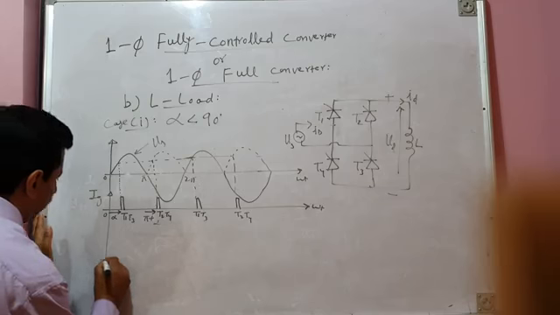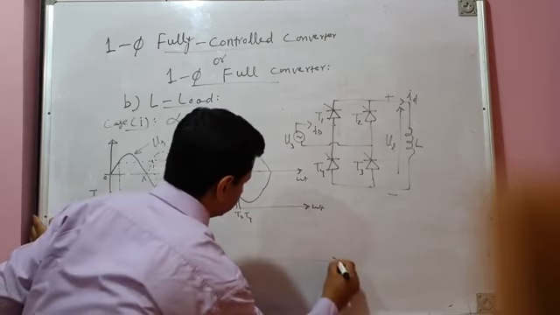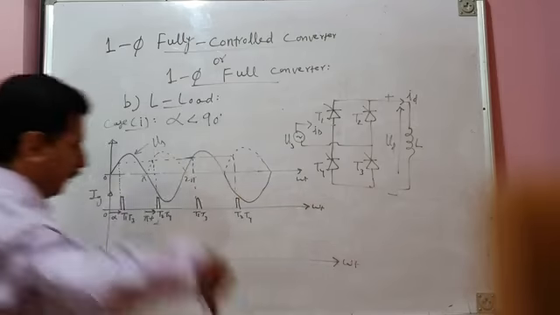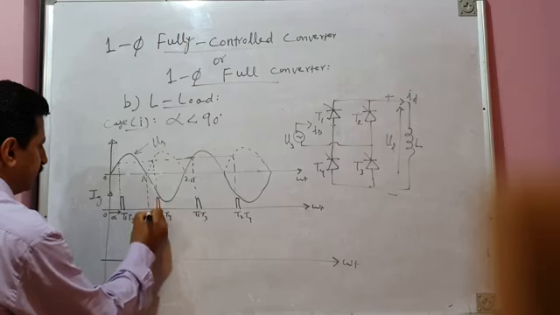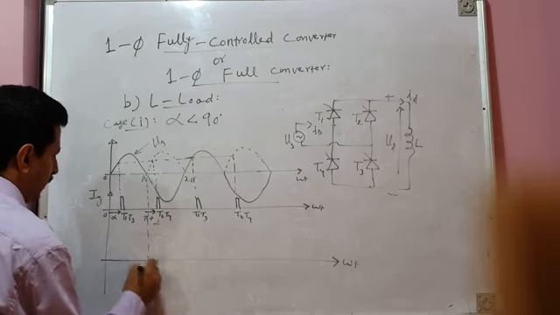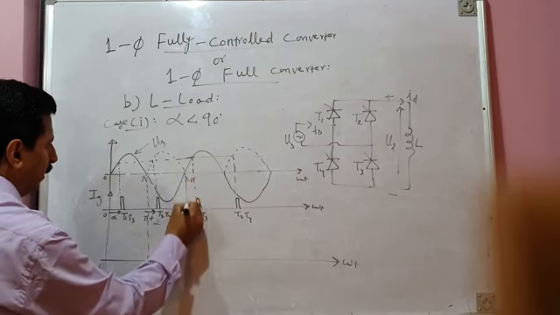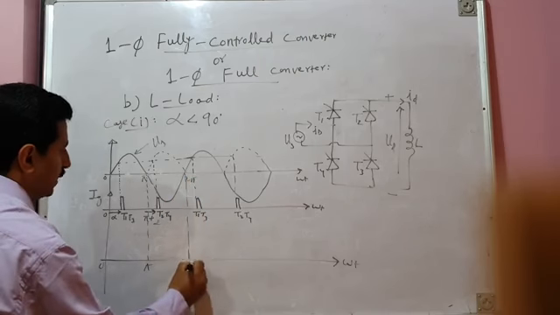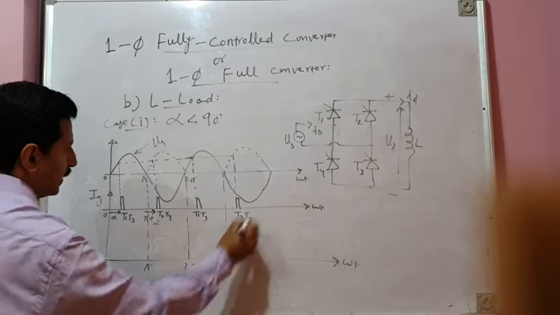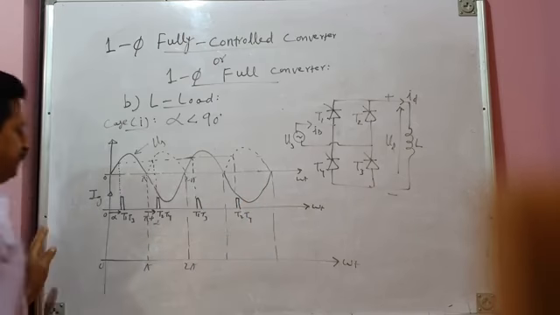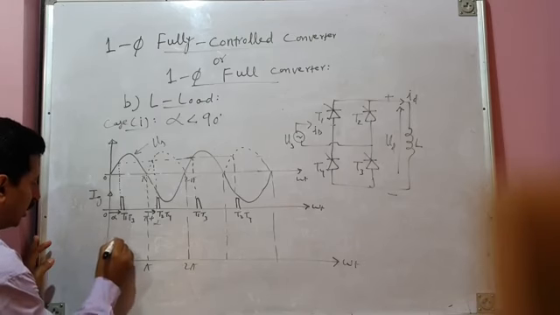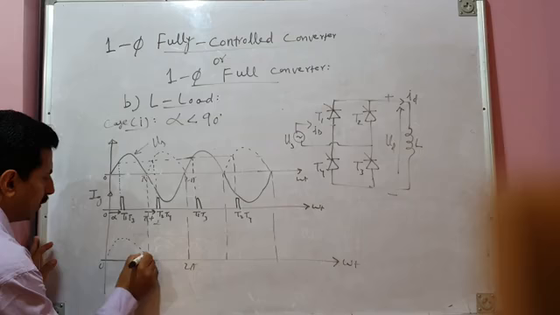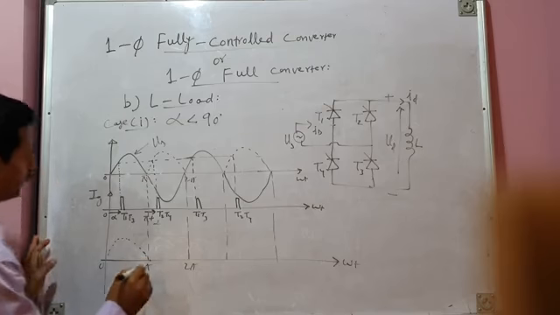Let us draw the waveform for load voltage, and load current also. Pi, this is 0, pi, this is 2 pi. Similarly, these are the other zero crossings, 3 pi, 4 pi, and so on. Okay, so let us draw the load voltage waveform like this.